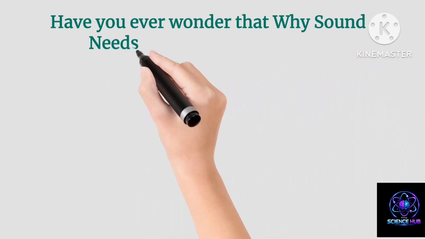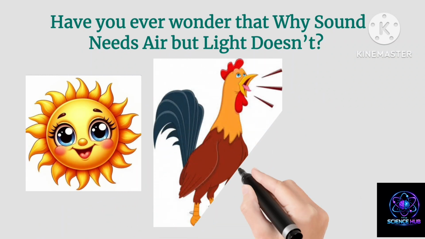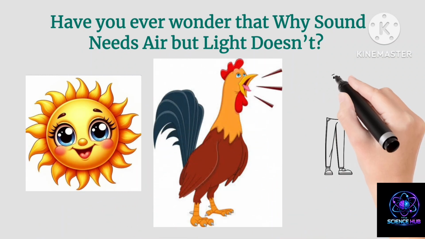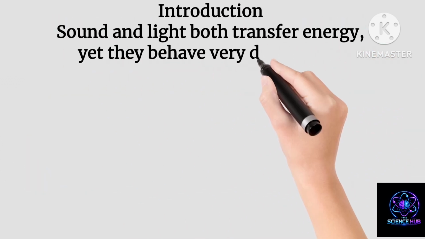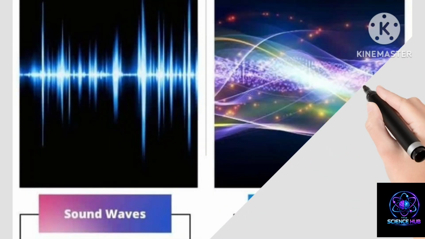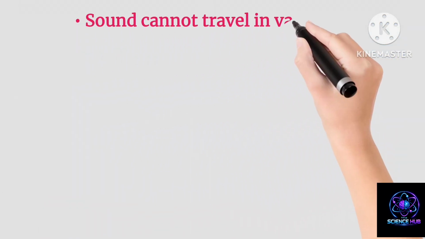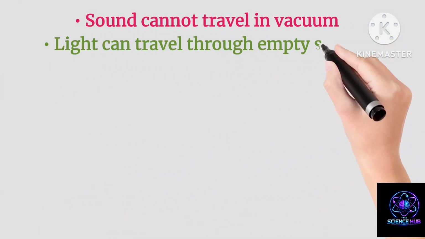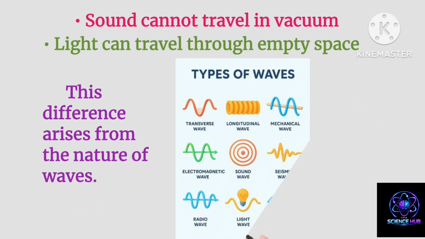Have you ever wondered why sound needs air but light doesn't? Here we go. Introduction. Sound and light both transfer energy, yet they behave very differently. Sound cannot travel in vacuum. Light can travel through empty space. This difference arises from the nature of waves.